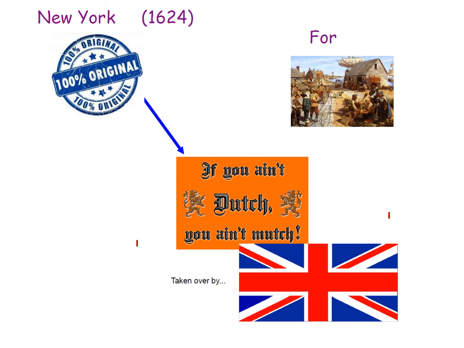It was originally named New Netherlands because it was founded by the Dutch, and they had created it as a trade outpost. They got in a war with England because, of course, the nations of Europe were constantly at war with each other, and England won. So after that, New York became New York. It was taken over by England and renamed, and they continued to use it as a trade outpost. It was a very successful trade outpost, and it is going to continue to be a big center of trade throughout early American history.